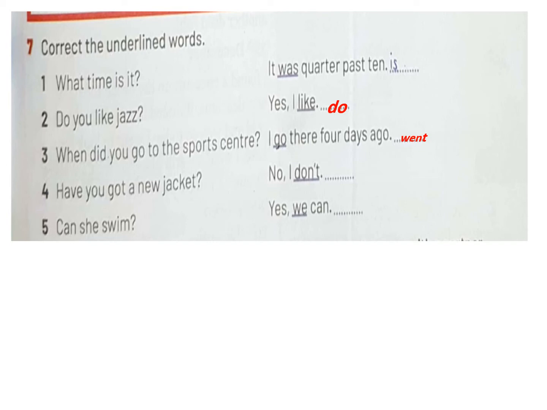What about number 3? When did you go to the sports center? Here the question is in which tense? Yes, past simple. So the answer should be in the past. "I go there 4 days ago." "Go" here is wrong. It should be "went." Right. Number 4, have you got a new jacket?